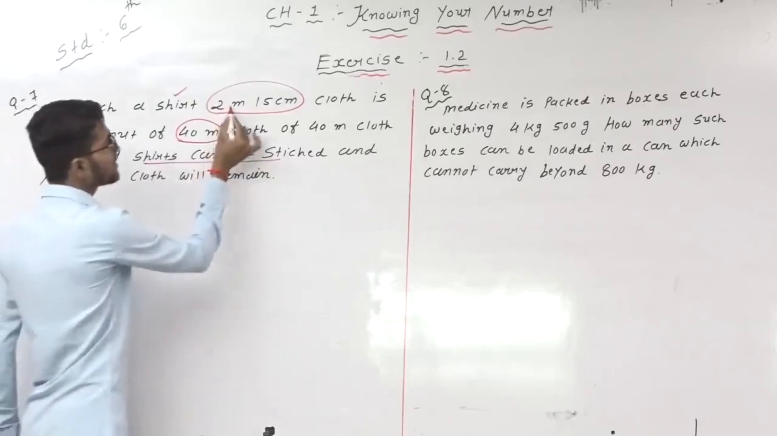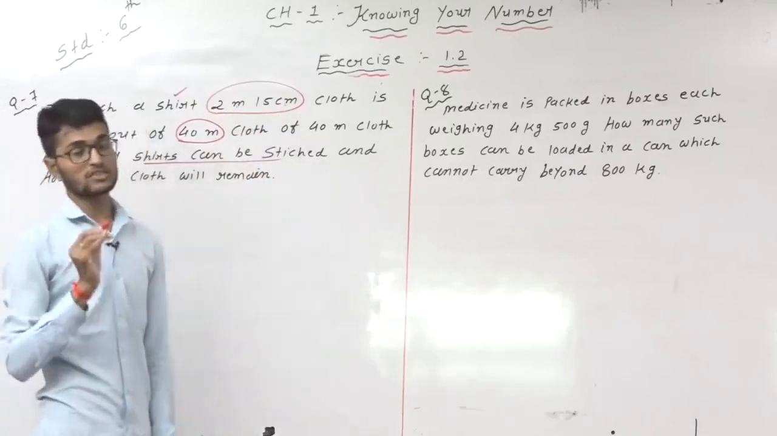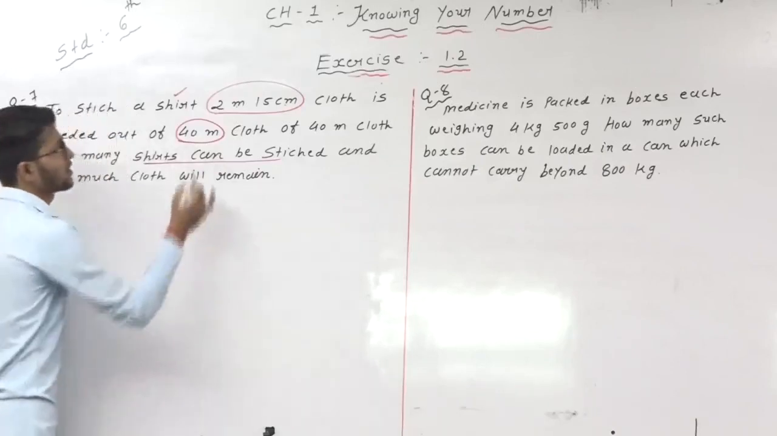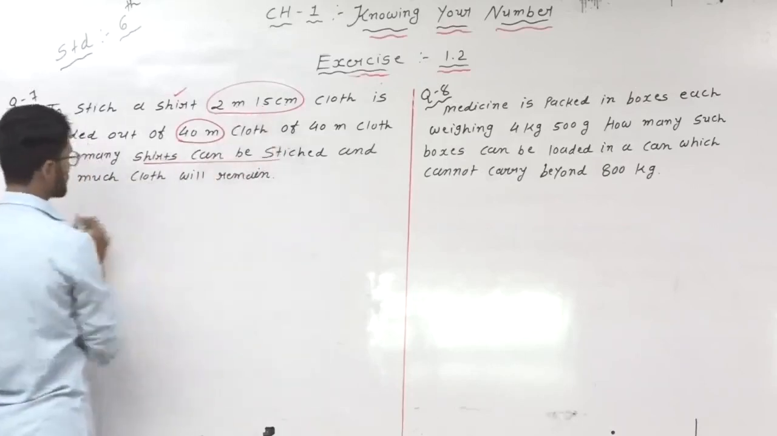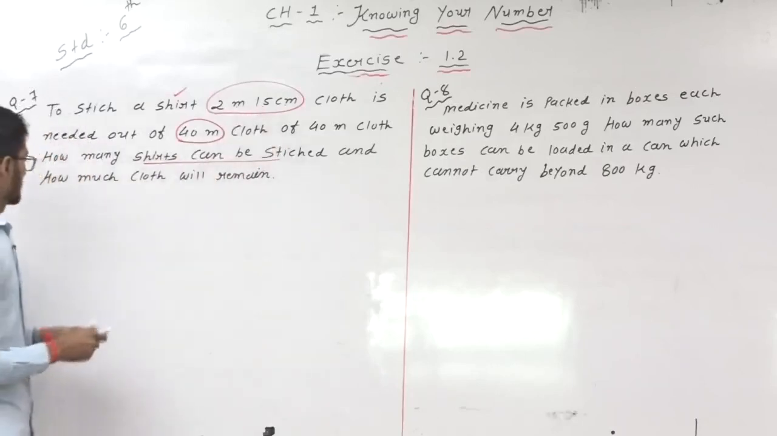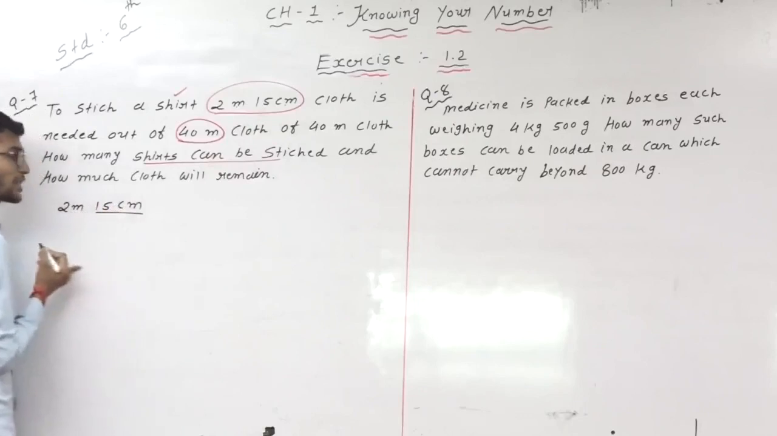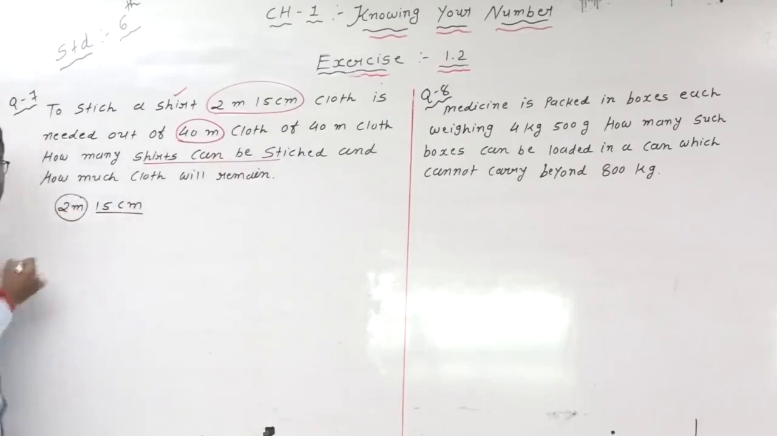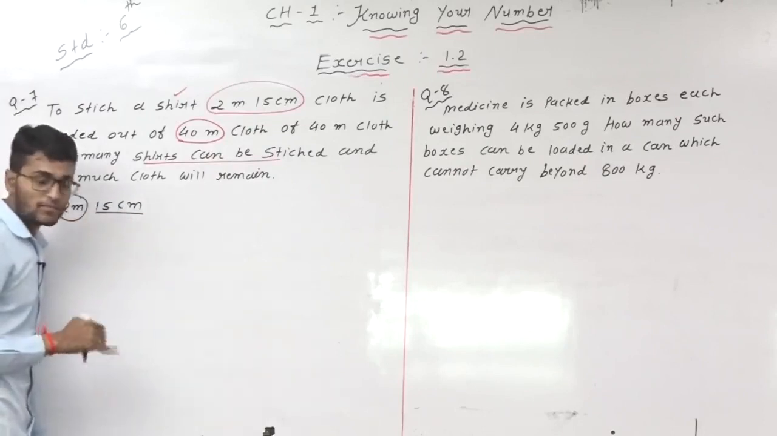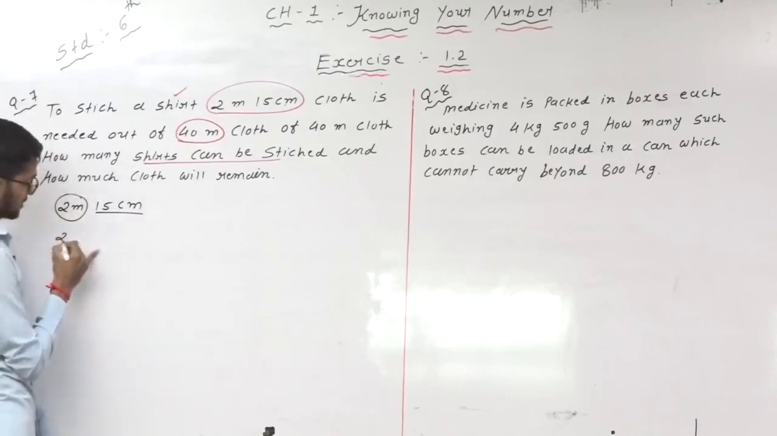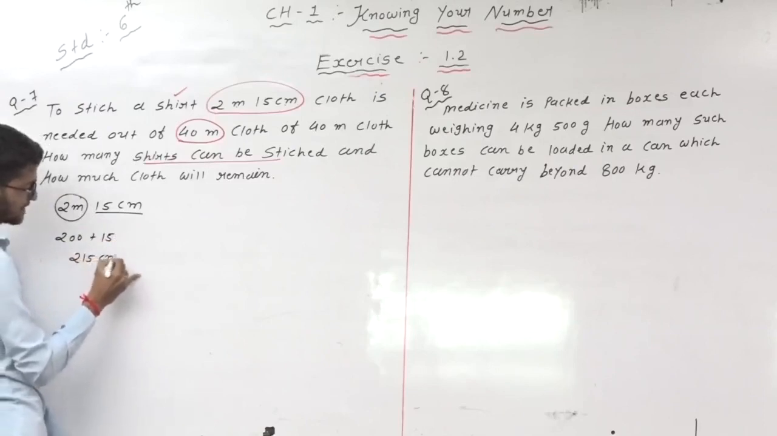So first of all students, here are the values in meter and centimeter. It means all the values must be the same. This one is the most important. So students, we will convert all the values into centimeter, right? So first of all, 2 meter 15 centimeter. This value is already in centimeter, but this one is not. Here it is meter. We all know 1 meter is equal to 100 centimeter. So 2 meter is equal to 200 centimeter. This one is 200 and this one is 15. So 215 means total 215 centimeter.